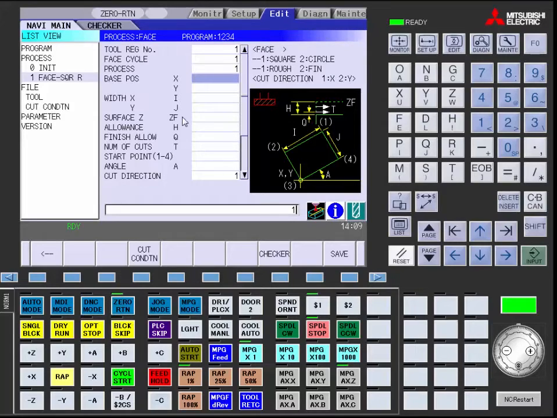So to set up the parameters, we start with the base position, and we are starting with X in 1 according to our part, Y in 1. The width, so we want to go 1 inch past our total width, which is a 6 by 6 square, so we will put a 7 in I and a 7 in J.